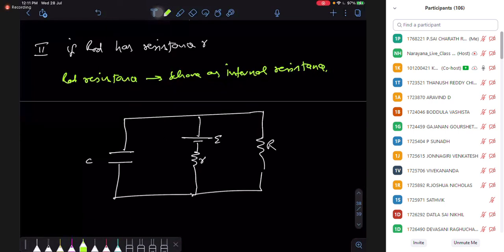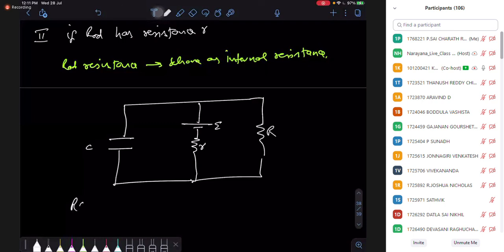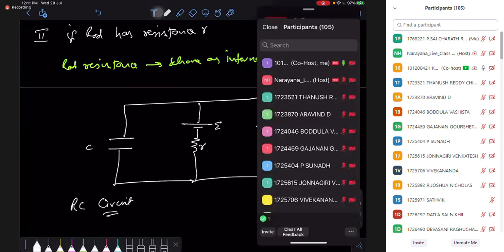Now this is the RC circuit. Now it is not a simple circuit. It's going to be a charging and discharging RC circuit, no? So it behaves as an RC circuit. For the RC circuit, you should know two things: the tau, the time constant, and you should know the steady state.